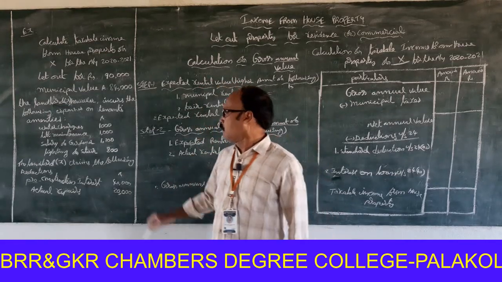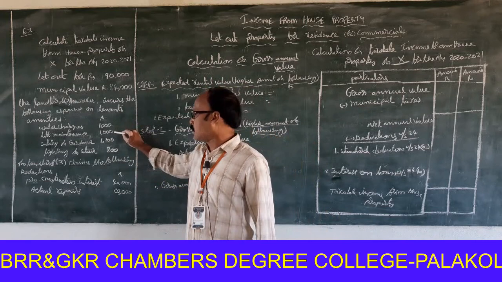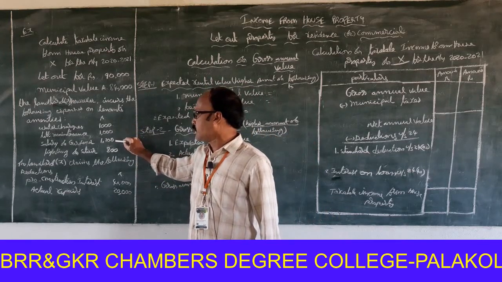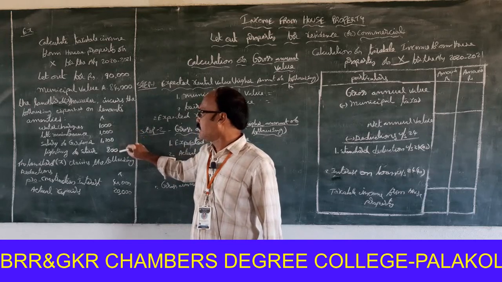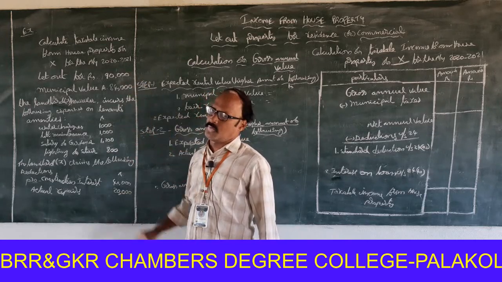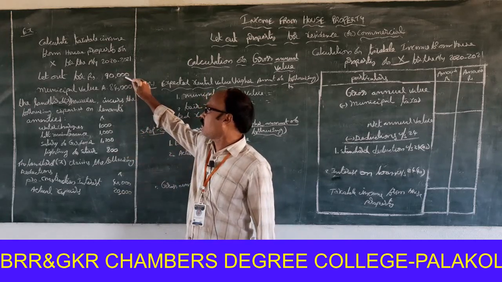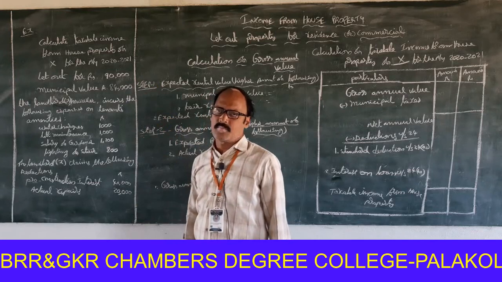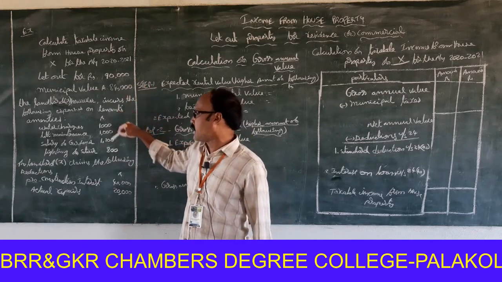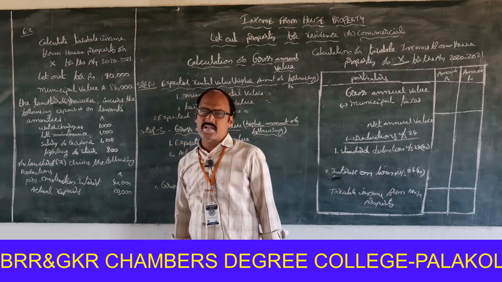That's why here 1,000, 1,000, 1,200 plus 800, total 4,000 rupees is deducted from actual rental value. So the actual rental value is to be treated as 90,000 minus 4,000 is equal to 86,000. 86,000 is to be treated as the actual rental value.